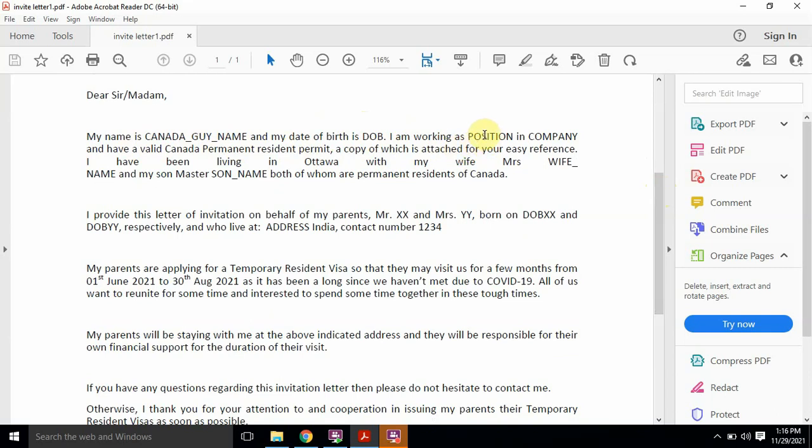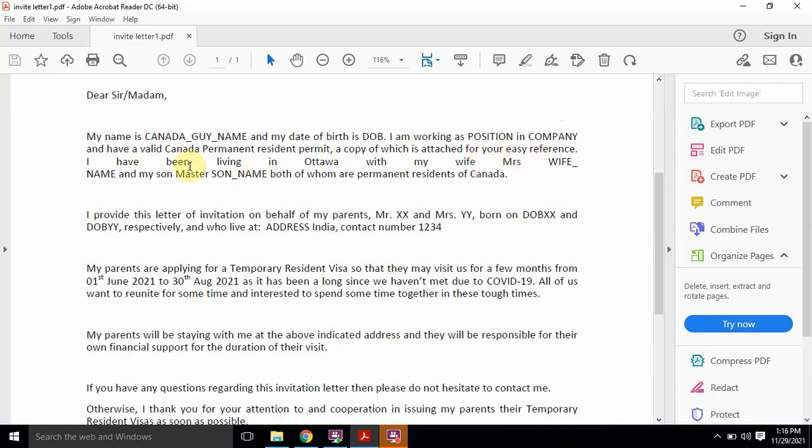So if you are working in an IT company, you need to write your position, whatever it is, consultant, software developer, software tester, according to your job letter. In company name, you need to write your company name. So if you work at Google, Facebook, Shopify or any other company, write your company name, and have a valid Canada permanent resident permit, a copy of which is attached for your easy reference.